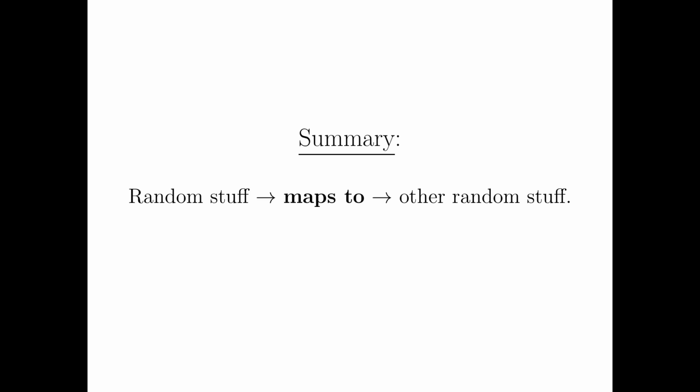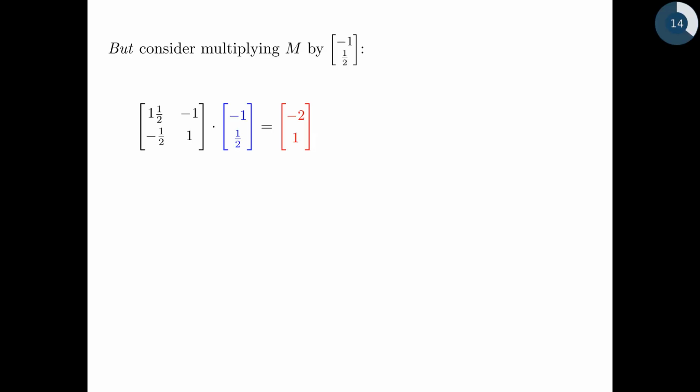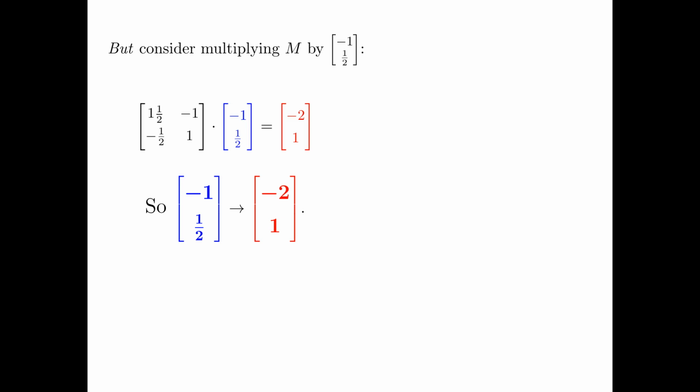Now here's the plot twist. What if we multiply it by -1/2? Now that just looks like an ordinary vector like all the others. Nothing super exciting here. If we multiply it by -1/2, we get back the vector -2, 1. So -1/2 maps to -2, 1. Now I want you to just look at this example for a second and see if you see anything unusual. Do you see anything different about this than the other ones?